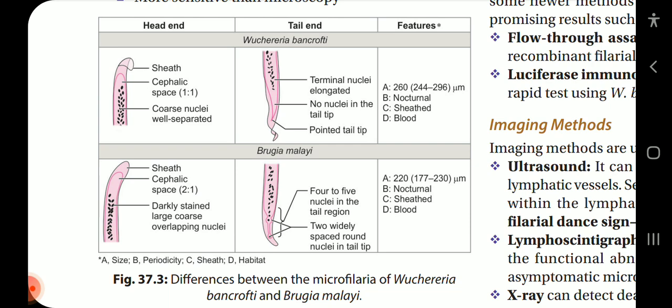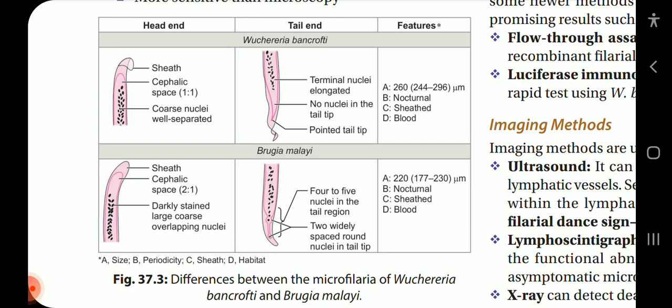About Brugia malayi, 4 to 5 nuclei in the tail region, 2 widely spaced round nuclei in the tail tip. Now the features ABCD stand for size, periodicity, sheath, and habitat. So the size of Wuchereria bancrofti is approximately 244 to 296 micrometer. The periodicity is nocturnal, it is sheathed, and the habitat is in blood.